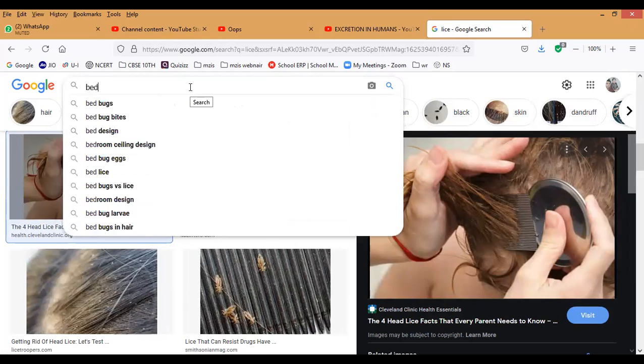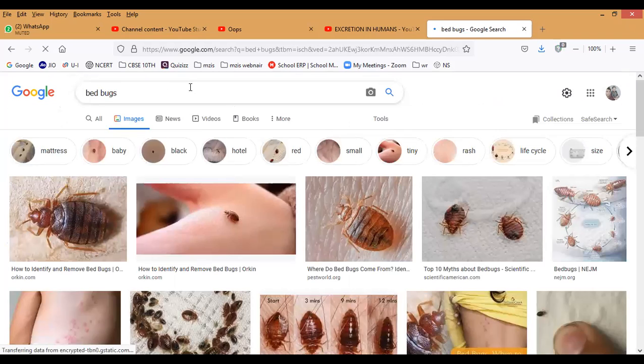Next, second one. Bed bugs, correct? Bed bugs you can see. In Telugu we can call this bed nallulu. In Tamil what can we say? I don't know. But very, very painful. If it bites, we cannot bear it. That is what we call bed bugs.